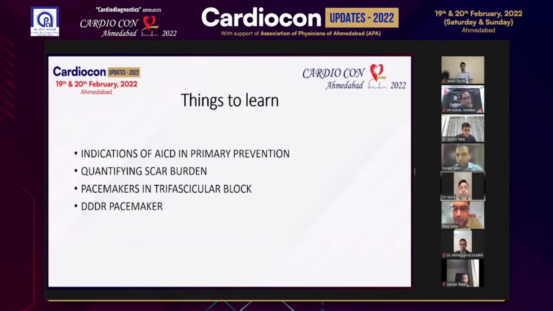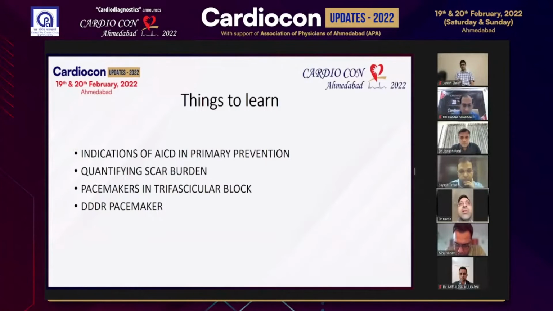Good afternoon, everybody. Very good discussion on ICD versus DDDR. I would like to put out my points in a very simple way. First, evidence. Evidence is that AV block is the most common cause of syncope in such patients. Second, guidelines. The guidelines will suggest only a DDDR in such a patient with low scar volume, only syncope, no documented VT, and with the EP study being inconclusive.